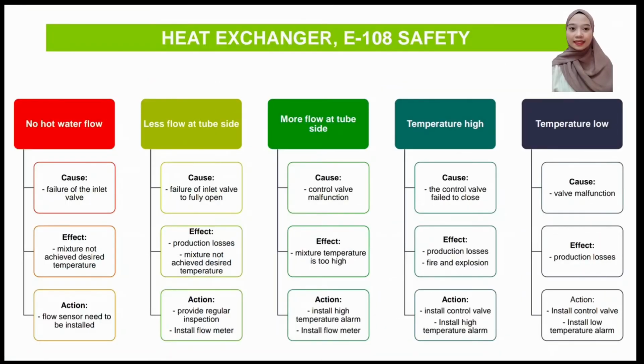Okay, now I'll present the heat exchanger safety. First, no hot water flow. This can happen if there is a failure of the inlet valve. As a result, the mixture does not achieve the desired temperature. So in order to overcome this, a flow sensor needs to be installed. Second is less flow at the tube side, caused by failure of the inlet valve to fully open. As a result, there will be a production loss and the desired temperature is not successfully achieved. This situation can be avoided by providing regular inspection and installing a flow meter.